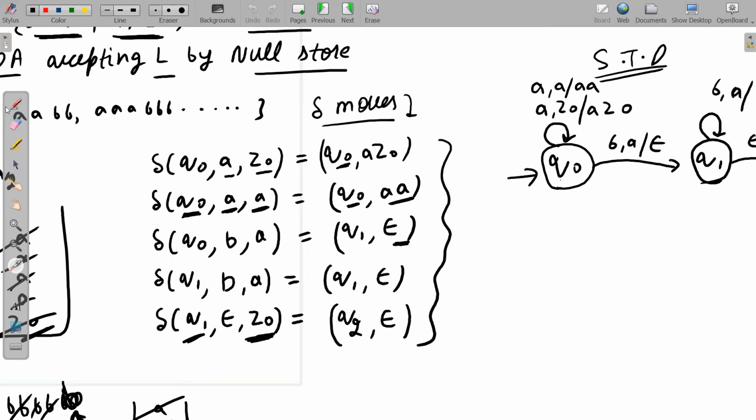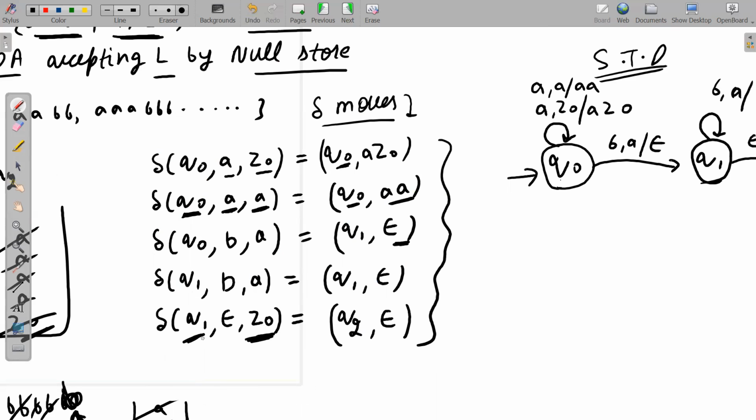So do we have any true move like this? Delta Q1, Z0, and here we are reading A or B. We do not have any move like this. See here carefully. We do not have Q1, B, Z0 or Q1, A, Z0 like this. We don't have any move like this. So there is no problem at all. This is a perfect DPDA. Okay, and obviously if this is a DPDA, then obviously it is NPDA also. Okay, so no question on that, and no confusion in this concept.